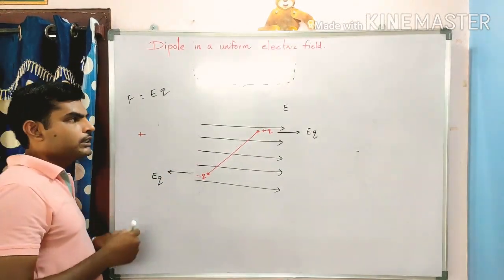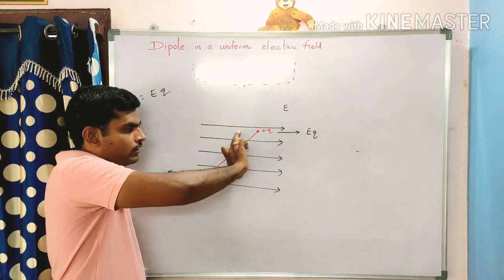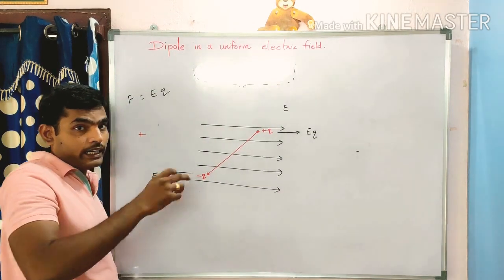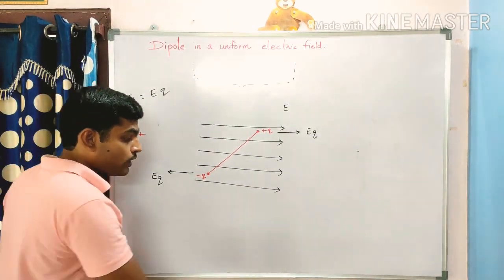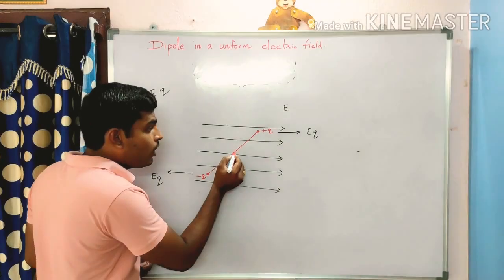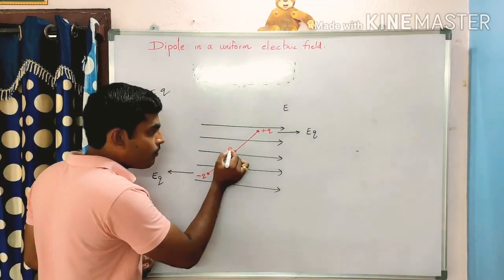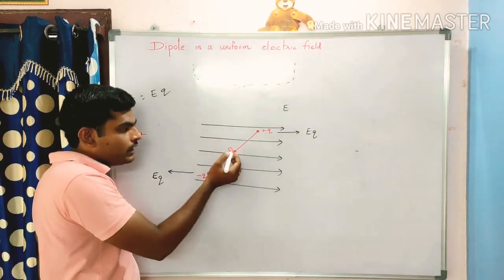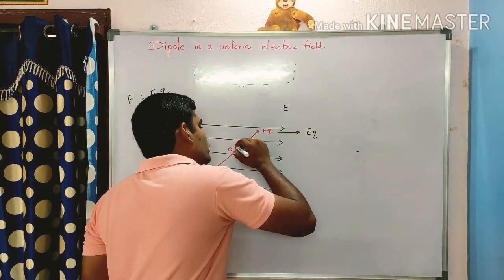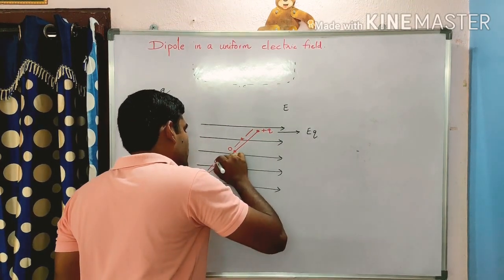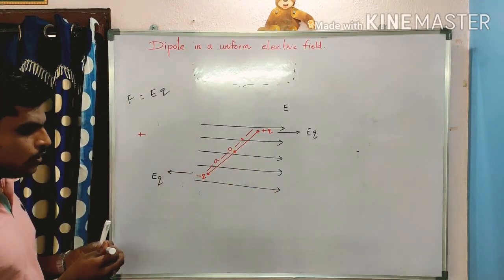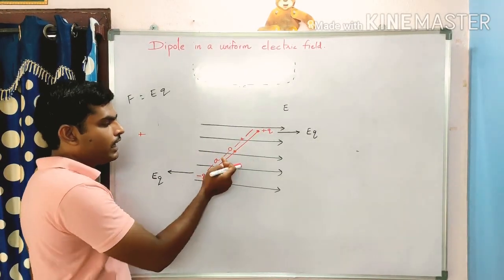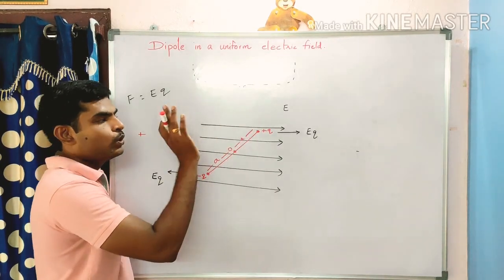Now because of this, what happens? Predict what happens. It starts to rotate. How does it rotate? It starts to rotate along its center. This is the center of the dipole, and we have already discussed that the distance of the positive charge and the negative charge from the center of the dipole is taken as A, and this side is also A. Total length of the dipole is 2A.